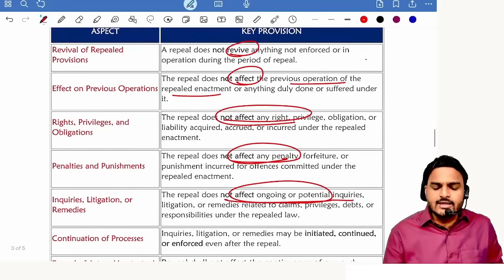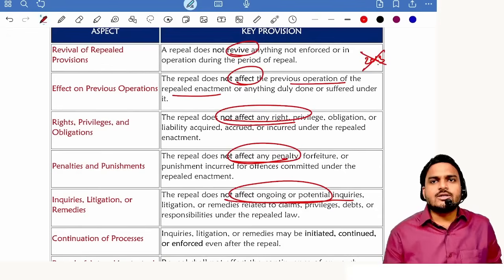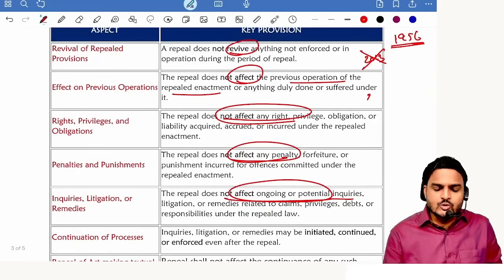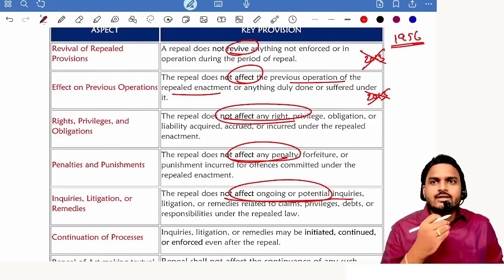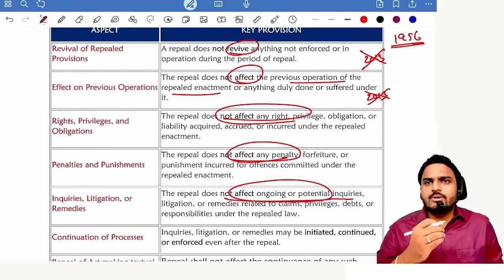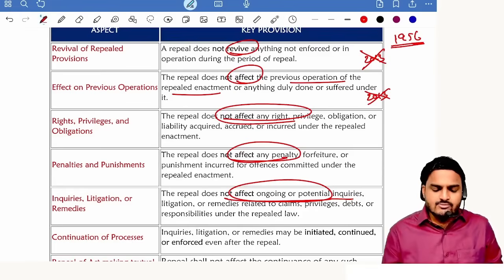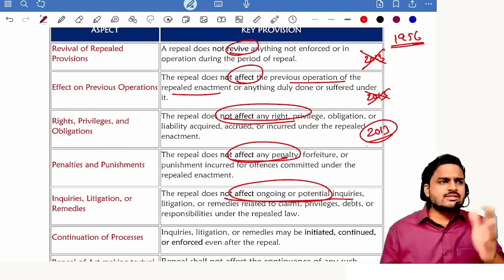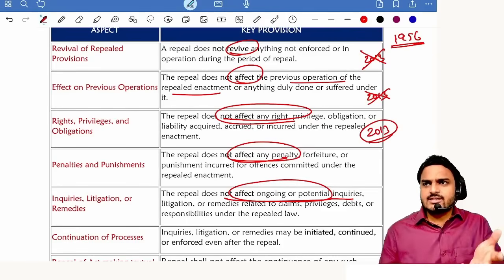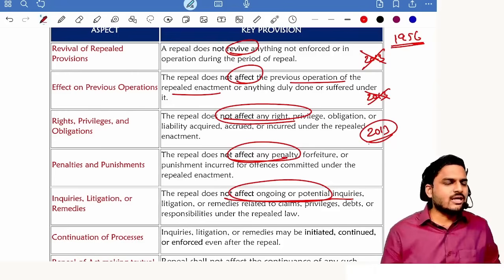For example, Companies Act. Imagine Companies Act 2013 was repealed. Do you think Companies Act 1956 gets revived? No. Next one, if Companies Act 2013 got repealed, then the certificate of incorporation issued under Companies Act 2013, will it become invalid? No, it is still valid. Next one, Companies Act 2013 gave some rights to you, for example compensation under section 37, class action suit, right? Class action suit, one right is given to you under section 37 of the Companies Act.